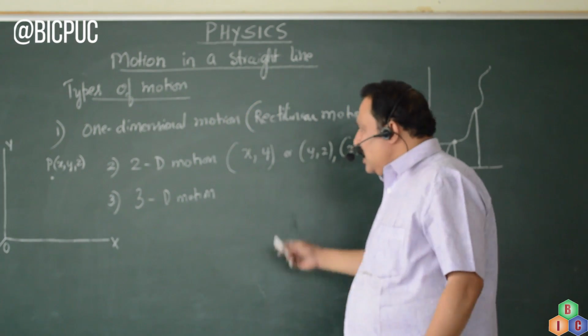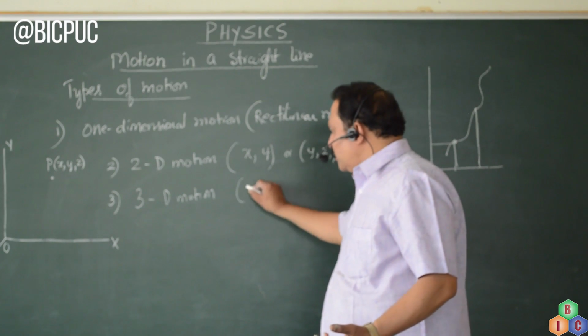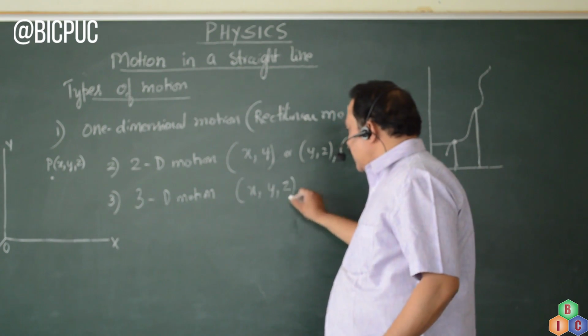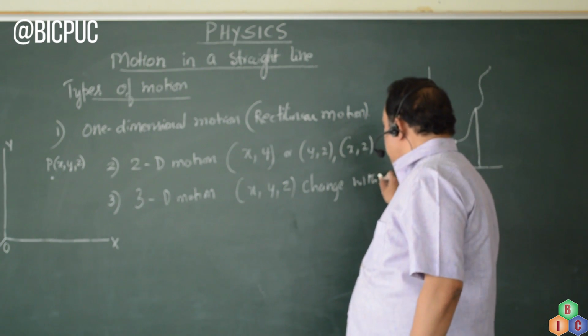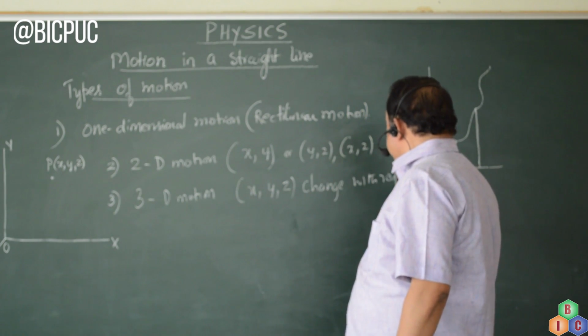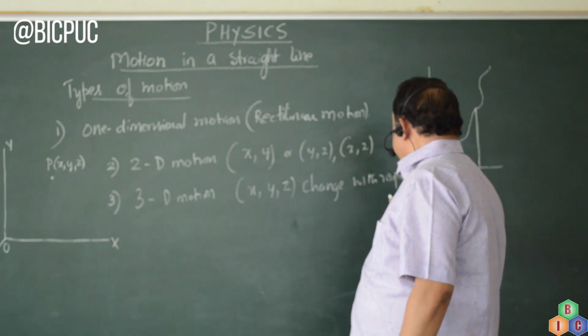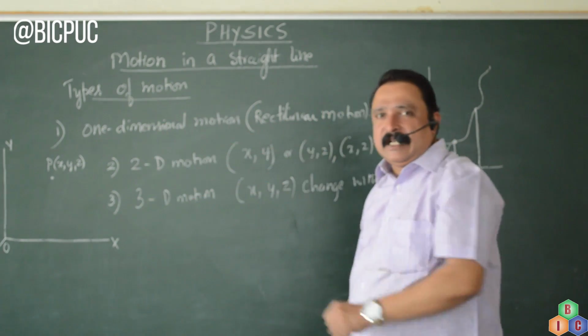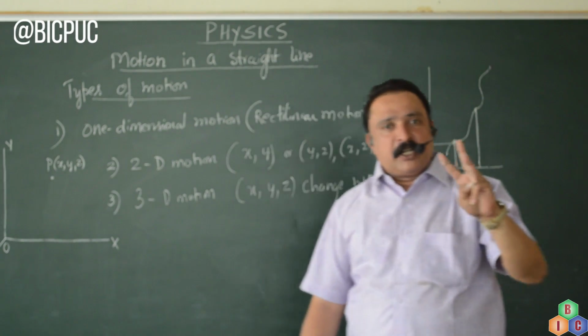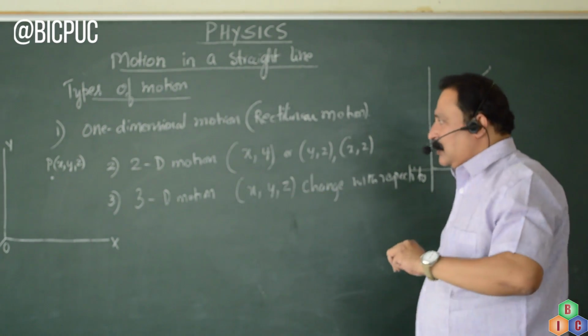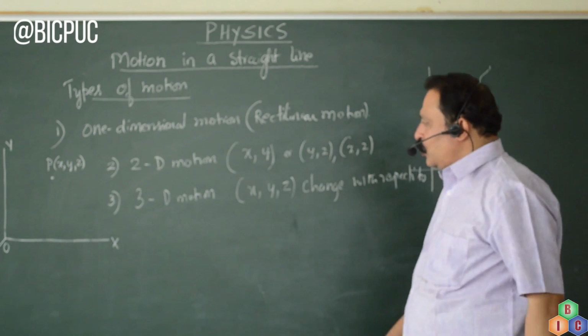Here all the 3 coordinates x, y, z change with respect to time. That is why it is difficult to catch a mosquito easily, because it has the freedom to move along 3-dimensional axes. Its motion is 3-dimensional motion.